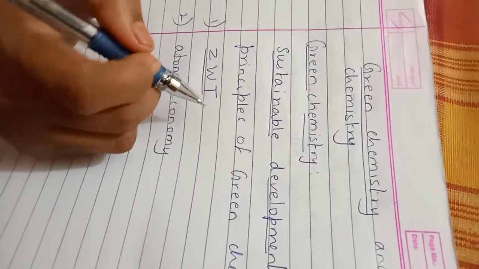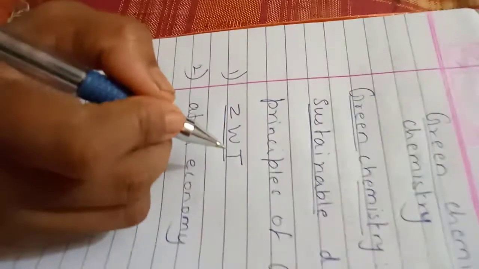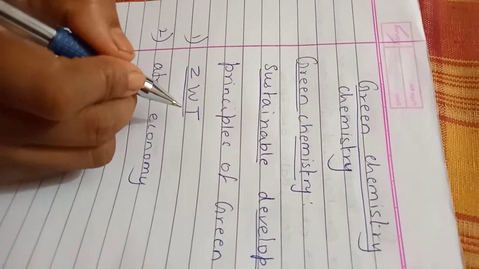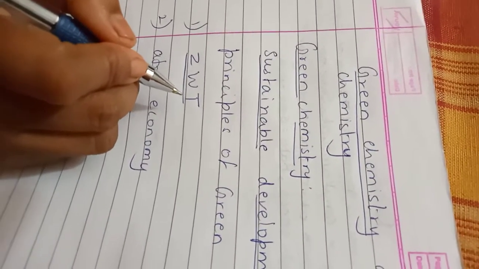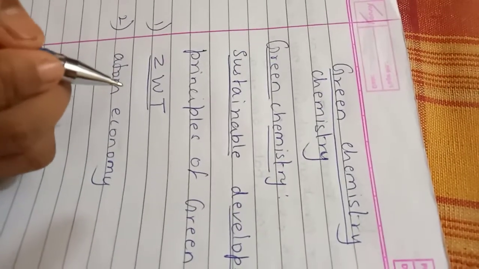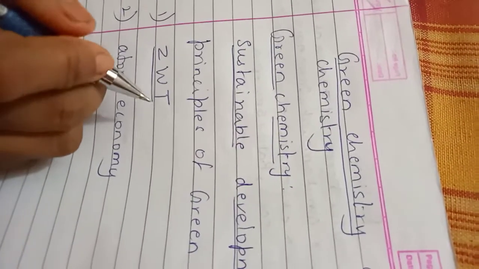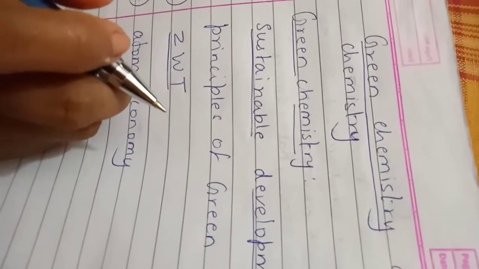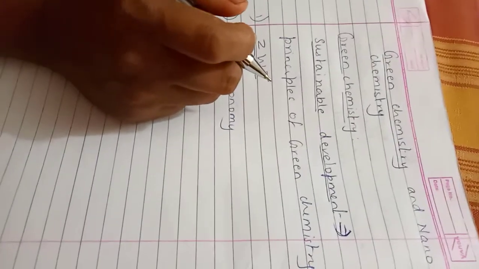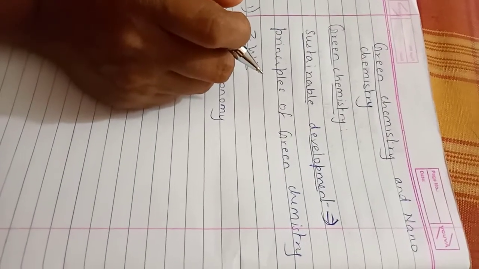ZWT, zero waste technology, meaning use of chemicals in such a way that the waste produced is negligible. Whatever waste is produced during a typical reaction can be used as a raw material for some other chemical reaction. That will lead to zero waste.